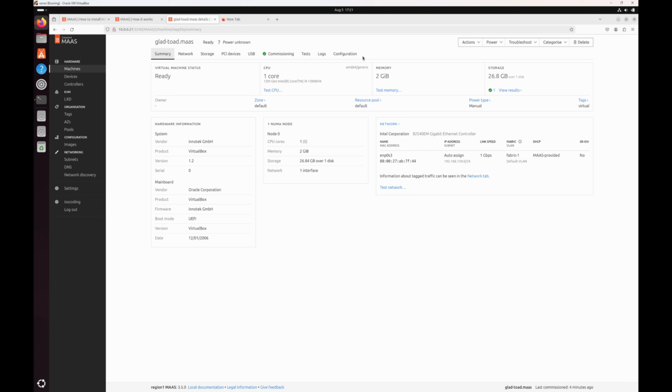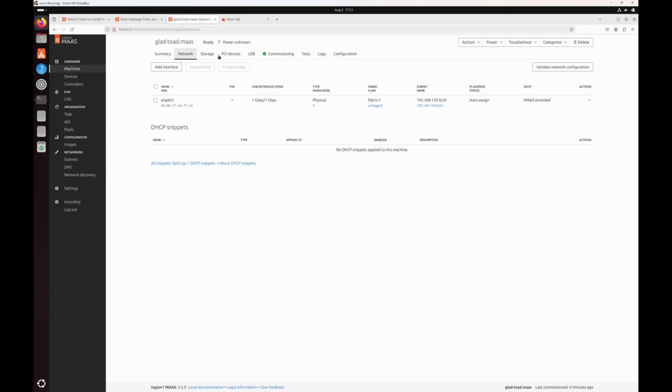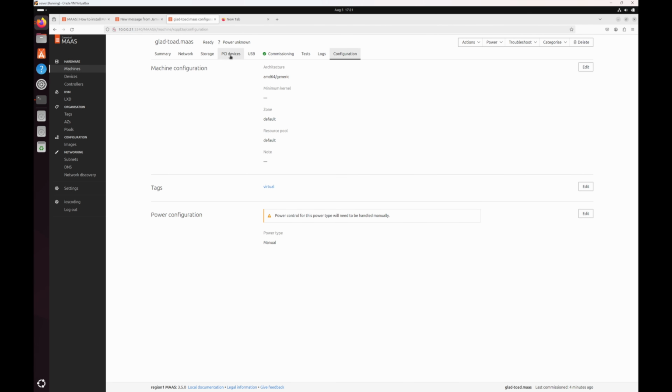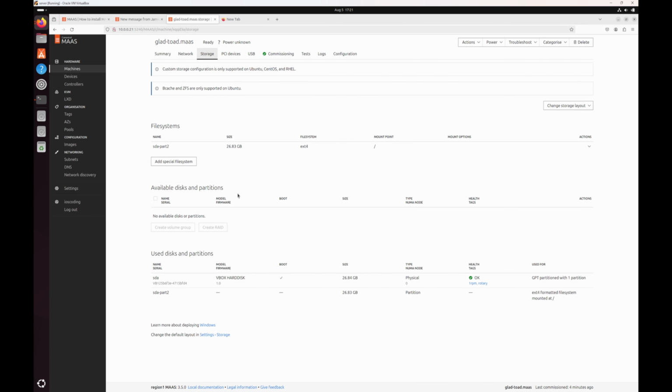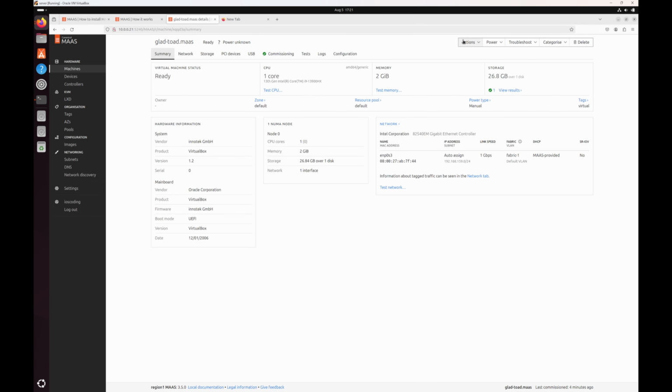Before I select deploy, we can go through different tabs. Even up there, you can see this shell VM has only one NIC installed. There's no advanced power configurations. We already saw that. And then some of the PCI devices listed in there, USBs, and then storage devices. Okay, now let's click on deploy.